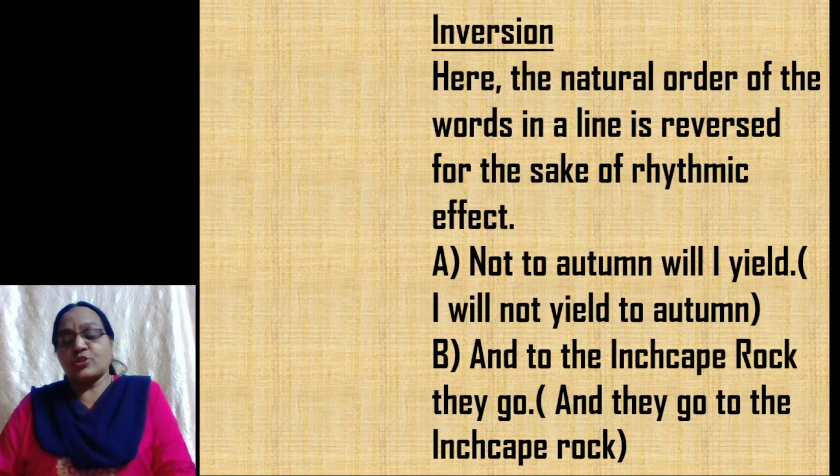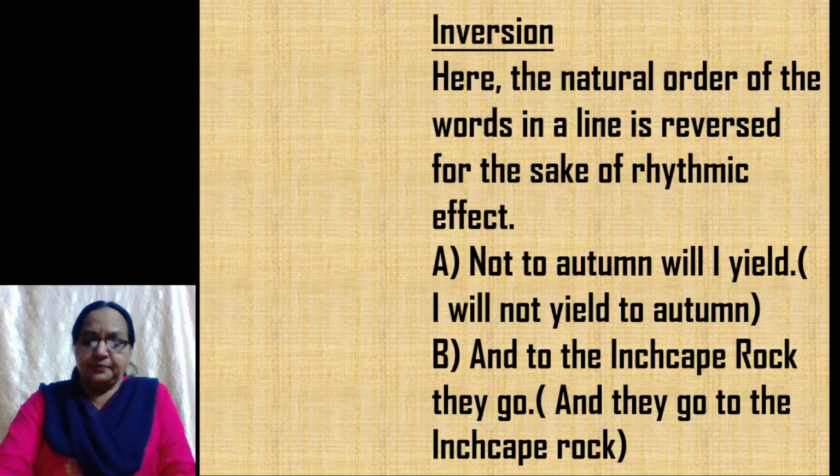The correct order would be, I will not yield to autumn. Here the natural order of the words is changed. The next one, and to the Inchcape rock they go. Look at the order of the words, children. It has been changed. The correct order would be, and they go to the Inchcape rock. So this is inversion.